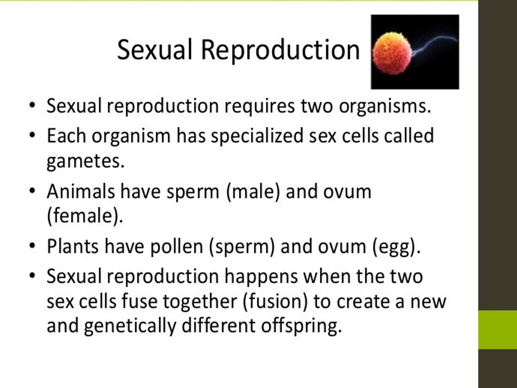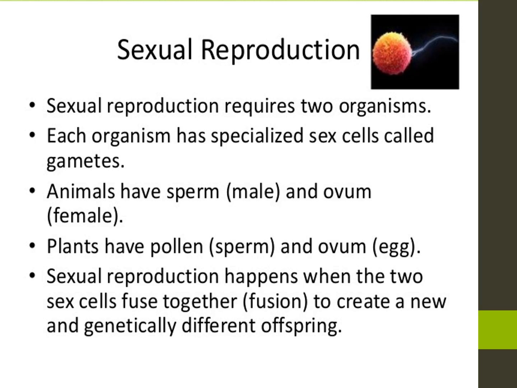Sexual reproduction requires two organisms. Each organism has specialized sex cells called gametes. Animals have sperm, which is the male gamete, and the ovum, which is the female gamete. Plants have pollen, which is the male gamete, and ovum, the female.